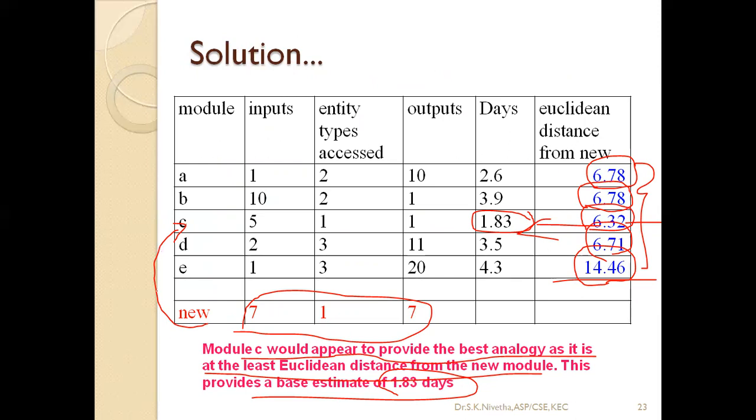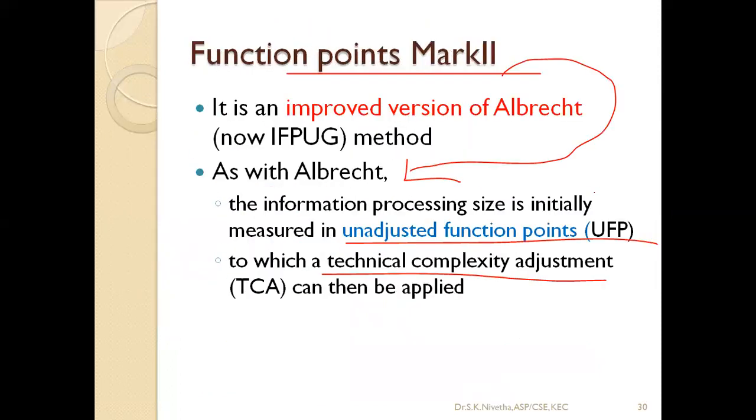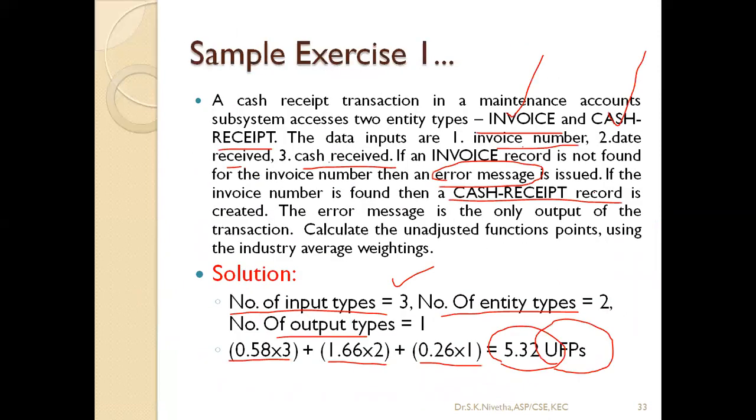This project has these many function points, so we can compare by analogy and derive the difference. Once the unadjusted function points are finalized, it is easy for us to apply any of the estimation models. This serves as a basis for calculating the unadjusted function points.